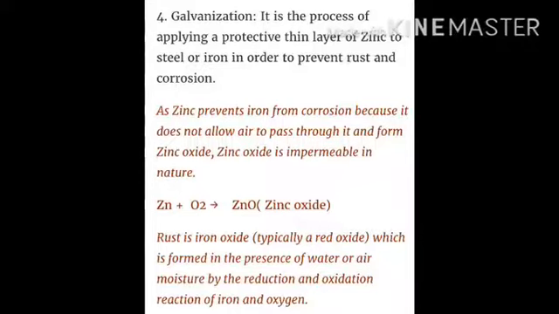Galvanization is the process of applying a protective thin layer of zinc to steel or iron in order to prevent rust and corrosion. Zinc prevents iron from corrosion because it does not allow air to pass through it and forms zinc oxide. Zinc oxide is impermeable in nature. Zinc plus oxygen forms zinc oxide. Rust is iron oxide, typically a red oxide, which is formed in the presence of water or air moisture by the reduction and oxidation reaction of iron and oxygen.